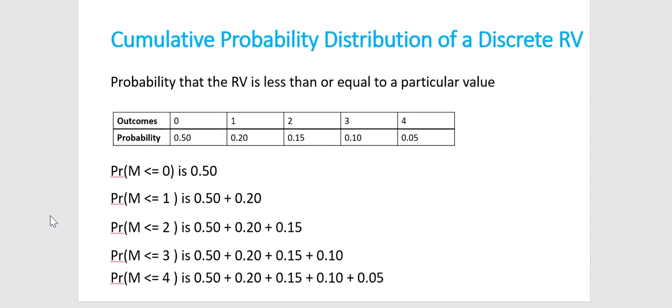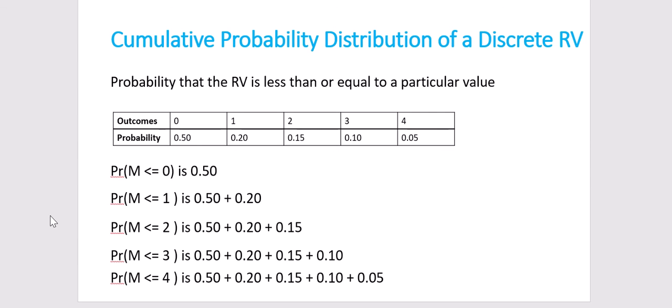Now what is a cumulative probability distribution? We already know that a probability distribution is nothing but the discrete values of an event along with their corresponding probabilities. Now let's say we define a process where we are measuring the probability of the random variable being less than or equal to a particular value.